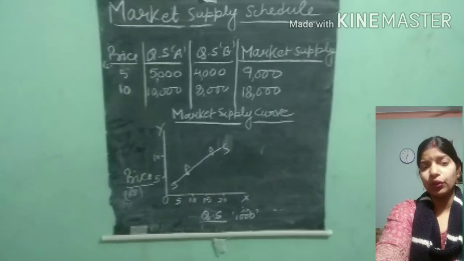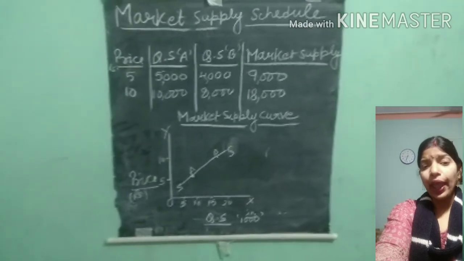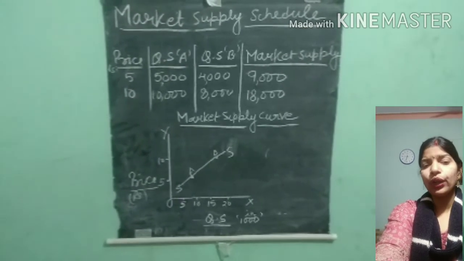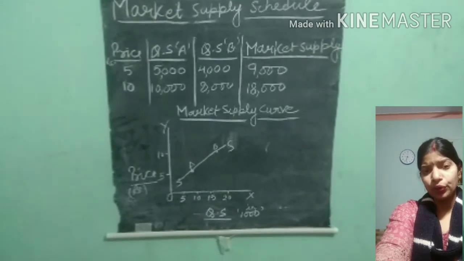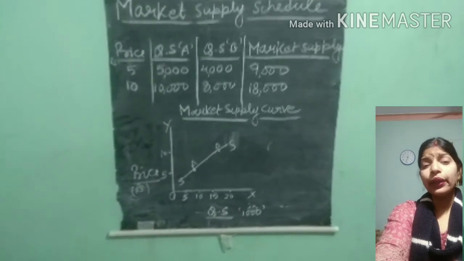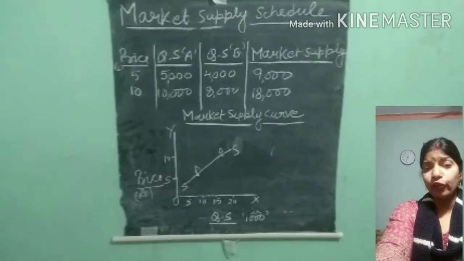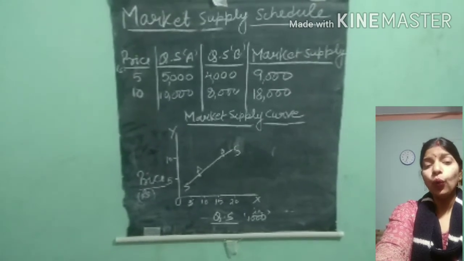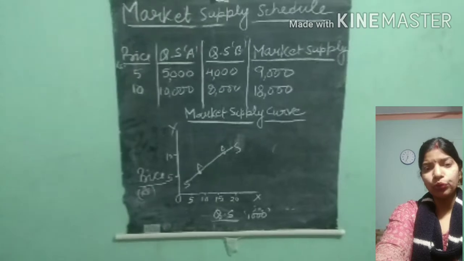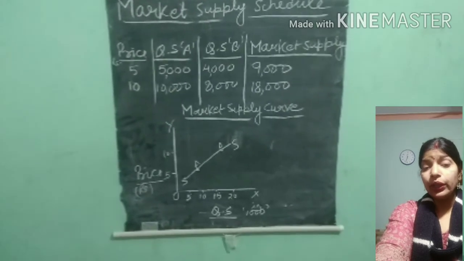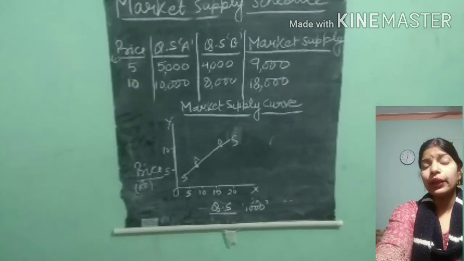So quantity supplied will rise from 5,000 to 10,000 by firm A, and by firm B from 4,000 to 8,000.